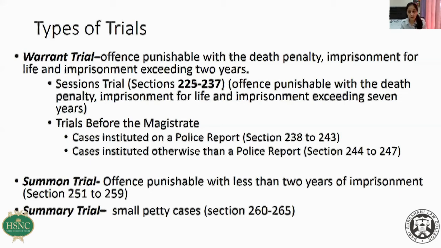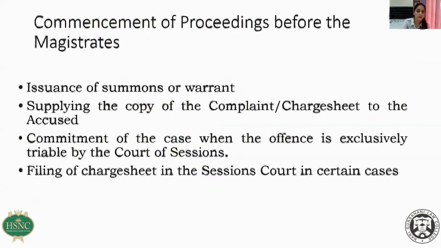So always remember, whenever you are confused or whenever you want to check whether a particular offense is bailable, cognizable, and by which court it has to be tried, you have to look at the schedule of CRPC. Just look at Schedule 1 of CRPC, you will get all the information about what kind of a trial will be conducted for this particular offense. I hope I'm clear on this.